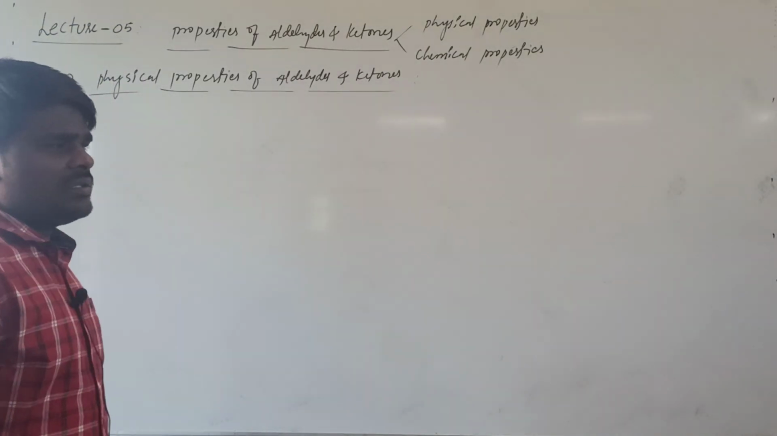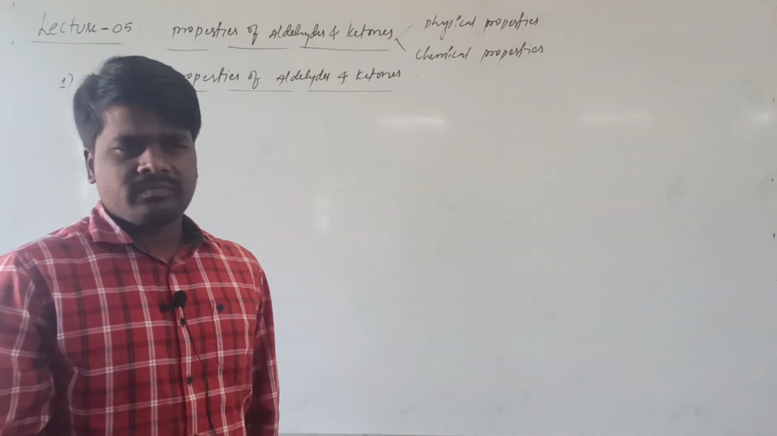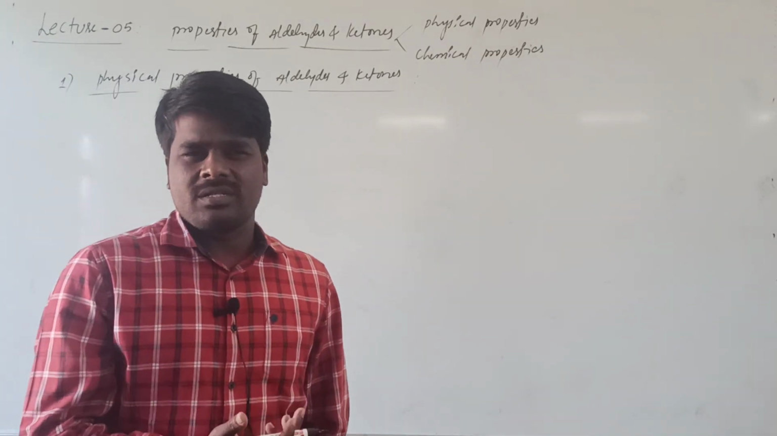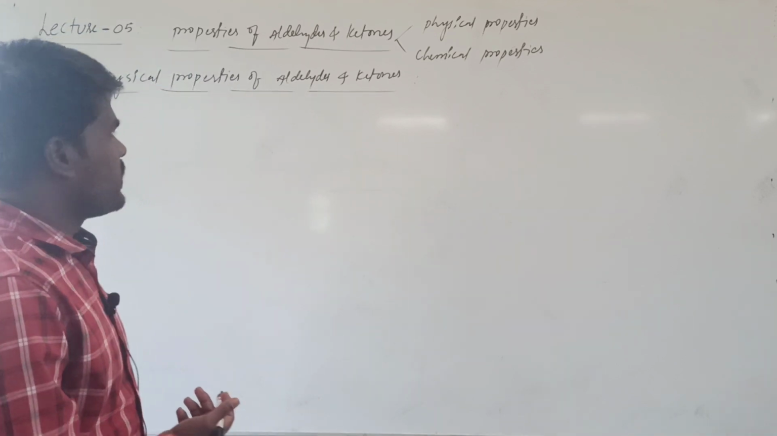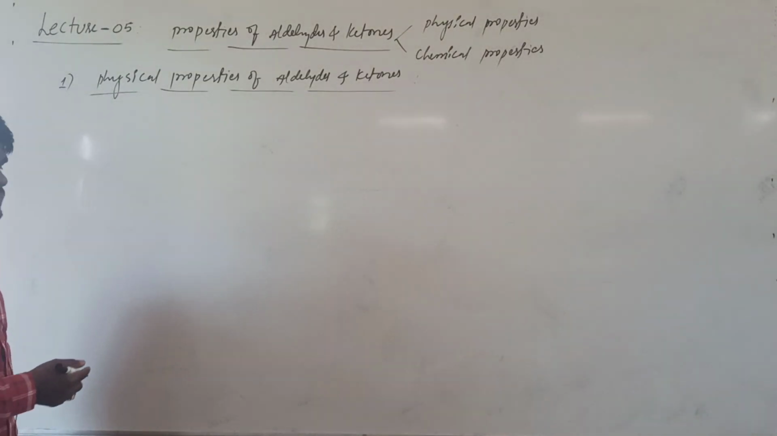So the physical properties that we are going to discuss are physical state, color, solubility, melting point, boiling point, density, etc. Okay, we will discuss one by one. The first one is the state. If you are talking about the physical state,